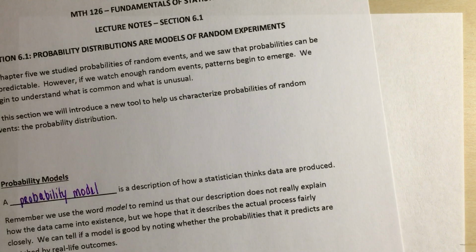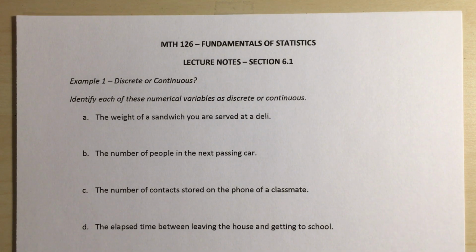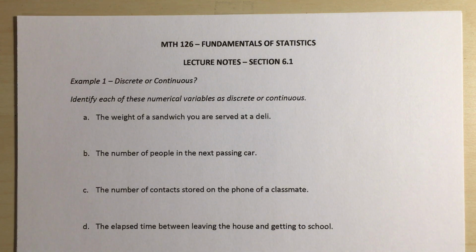Right, so we're going to look at these ideas a little bit in the example on the next page, where we are looking at this list of different variables and trying to decide if they are discrete or continuous. Right, so identify each of these numerical variables as discrete or continuous. The weight of a sandwich that you are served at a deli.